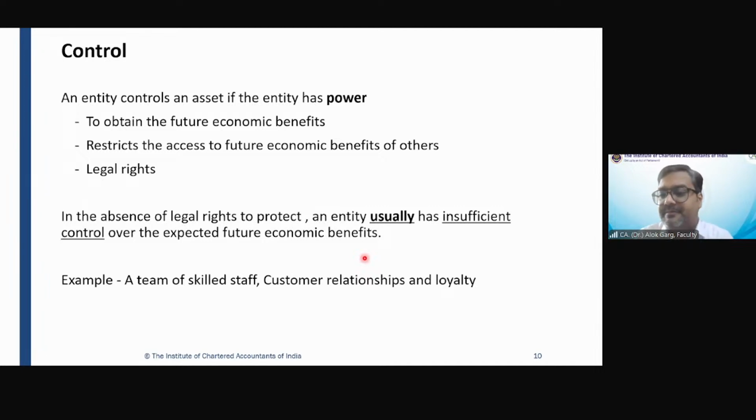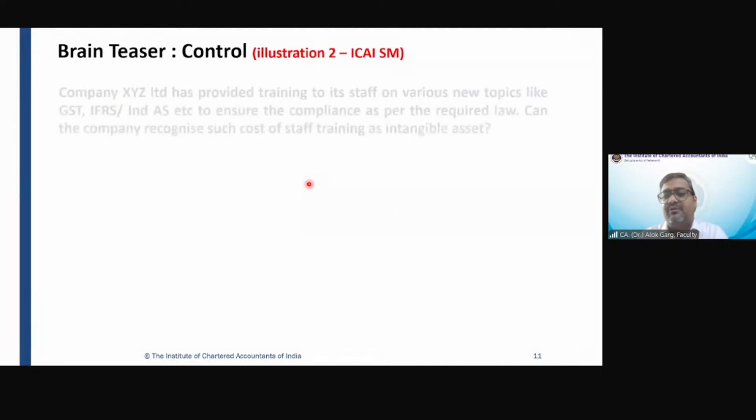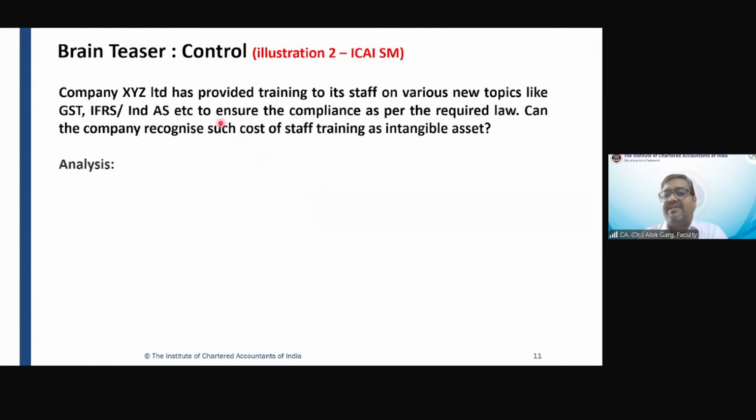For example, Company XYZ has provided training to its staff on various new topics like GST, IFRS, Ind AS, etc., to ensure the compliance as per the required law. And the company has spent a huge amount of money on the training. Can the company recognize such cost of staff training as an intangible asset? The company will receive the future economic benefit.